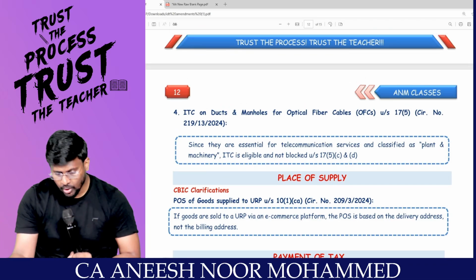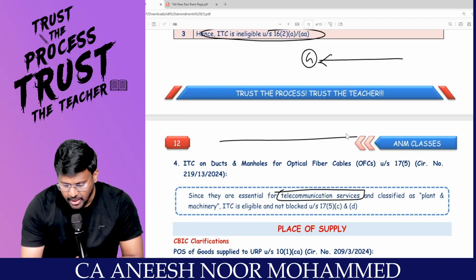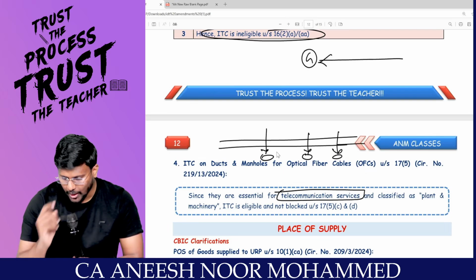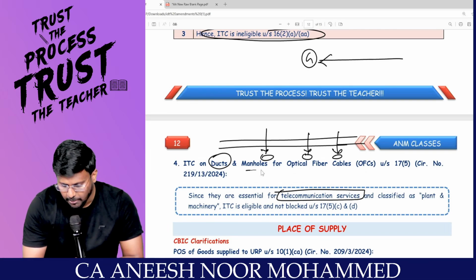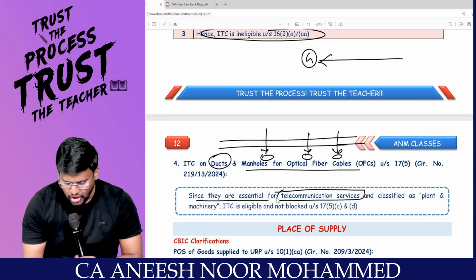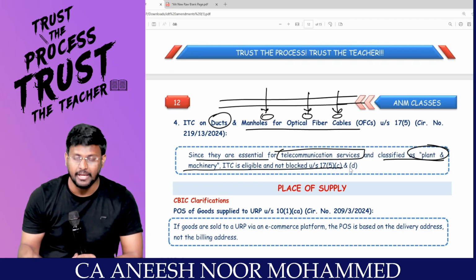Sir, have you heard about telecommunication services, Jio? These fibers and all, they will be putting, sir, road, they will damage the road. For what purpose? To put ducts and manholes for optical fiber cables. Sir, since they are essential for telecommunication service and classified as plant and machinery, ITC will be eligible and not blocked.